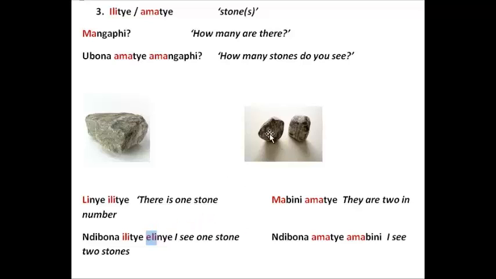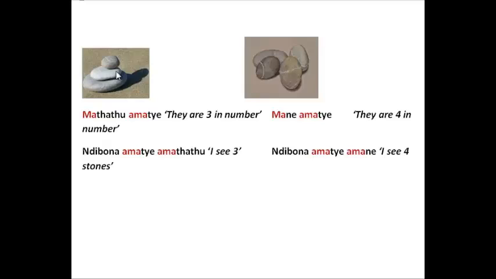But if we count in this particular second picture, linye mabini. Mabini amaike, two stones. Ndibona amaike amabini. In the next sequence, let's count. Linye mabini matatu.